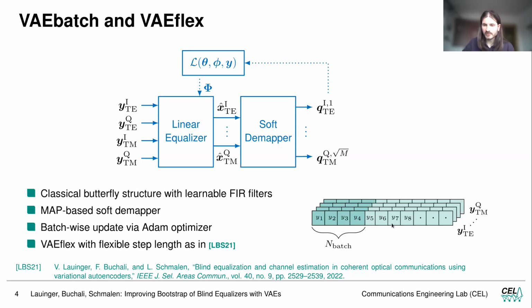Here we see the received symbol stream, the received samples, and this is the first batch. The next batch will be the consecutive N batch symbols. For the VAE flex, however, we have a flexible step length, meaning that instead of stepping by N batch, we step by a smaller length, in this case, for instance, 2 samples. So we have an overlap, and here, for instance, Y3 and Y4 or Y5 and Y6 are overlapping.